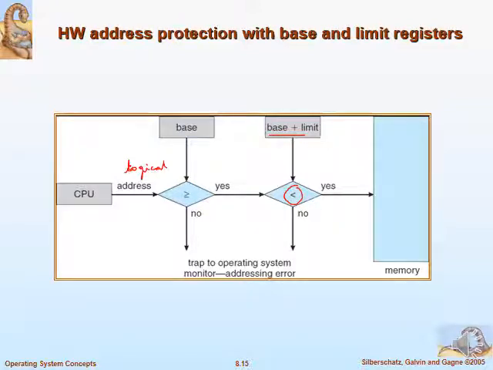So it should be within this. If the answer is yes, that means first checking is this, then second checking is this. If both are yes, then it will reach the physical address where the actual instruction is located.